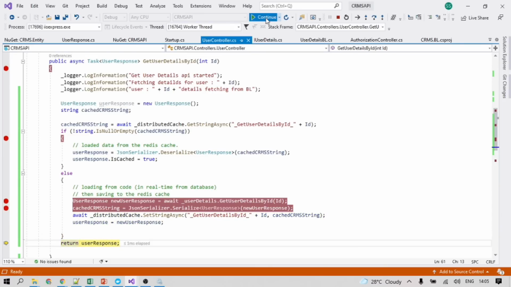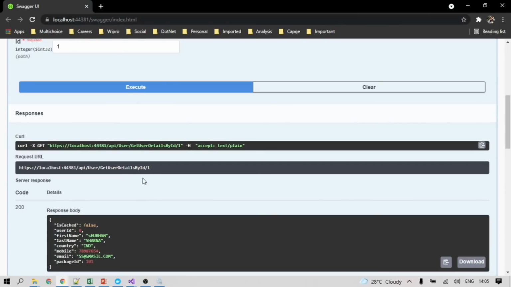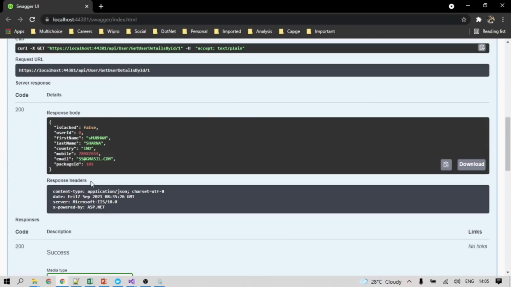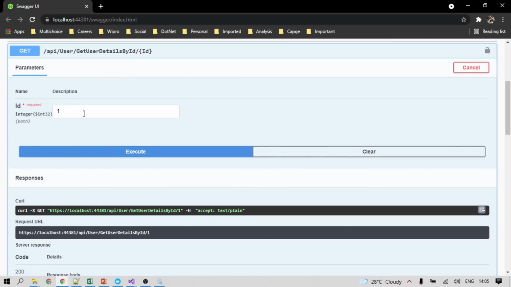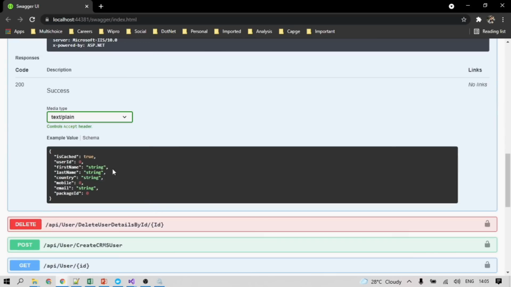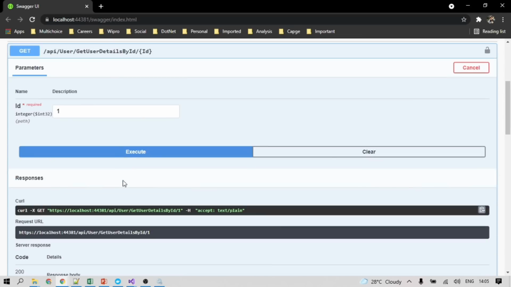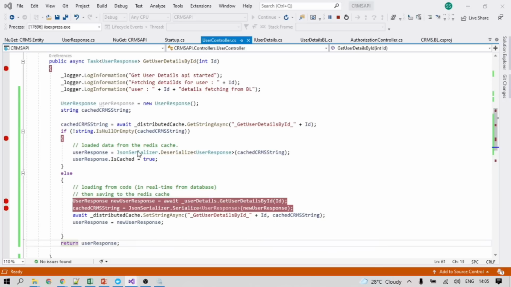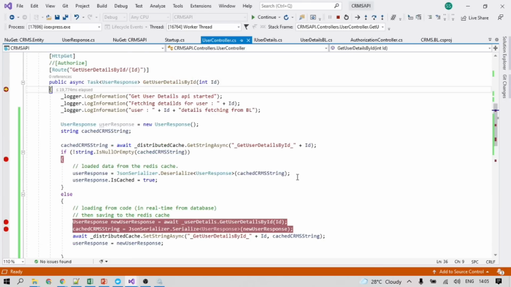So if it's been done, is cache false means the response was not available in the cache. It is coming directly from the database. Okay, let's run this again for the same key. Let's see how the data is coming from cache, and whether the same data is coming or different data is coming. So let's hit again, it came here in this API. F10.